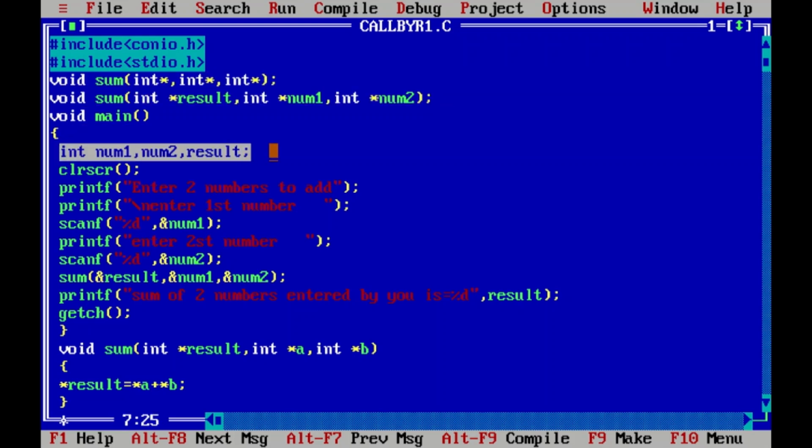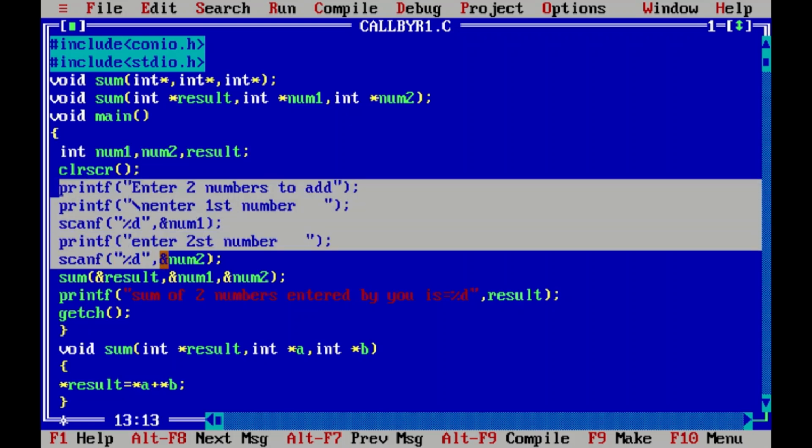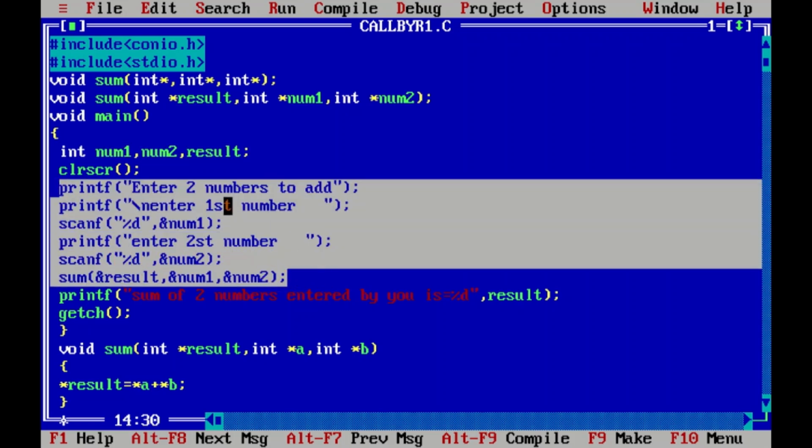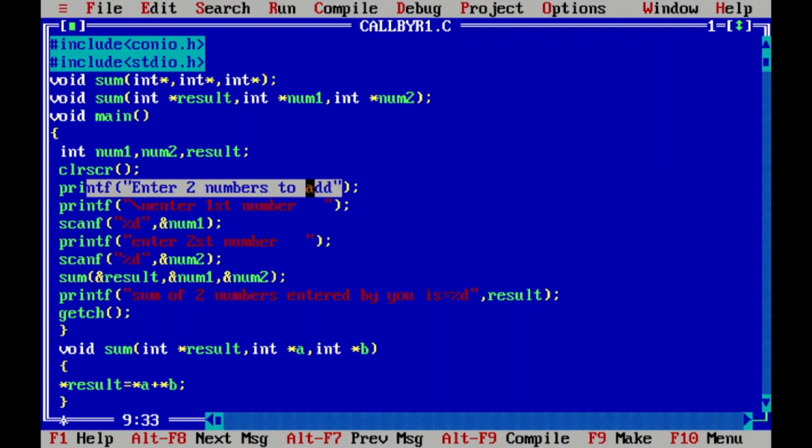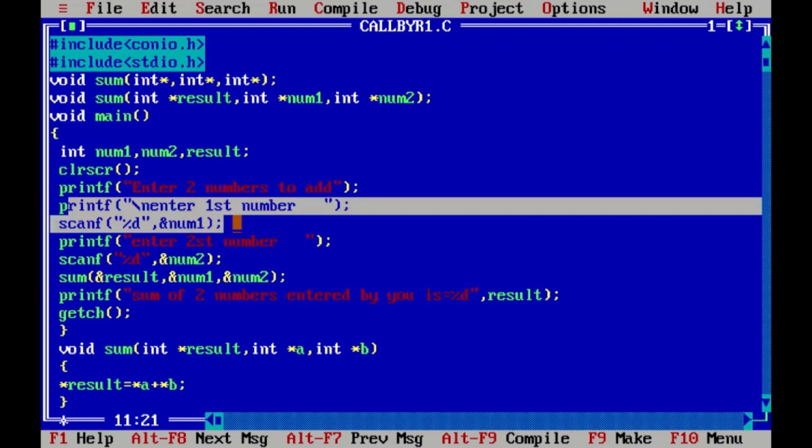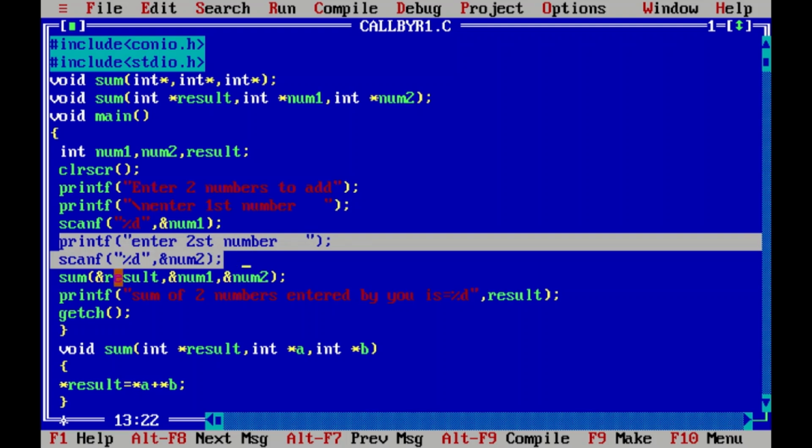These are the three variables, num1, num2 and result. Num1 and num2 will read data from the user and result will produce result. This is same as previous. So the first line will say enter 2 numbers to add. These two lines will read the first number. These two lines will read the second number.